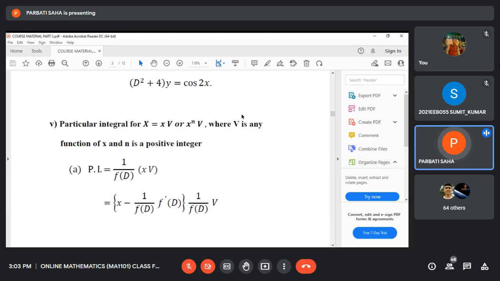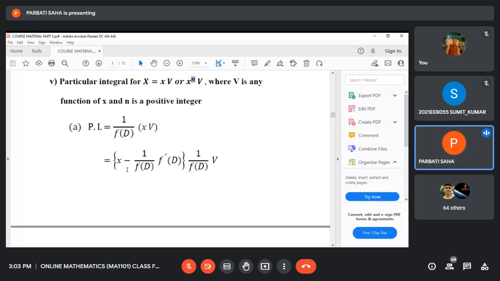Now you see another formula where the right side function is x·v, or x^n·v, where v is any function of x, and here n is a positive integer. If it is x·v, the formula is x − 1/f(D) times f'(D), where f'(D) is the first order derivative of f(D) with respect to D, and this is 1/f(D) operating on v.